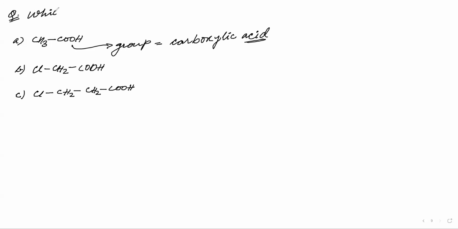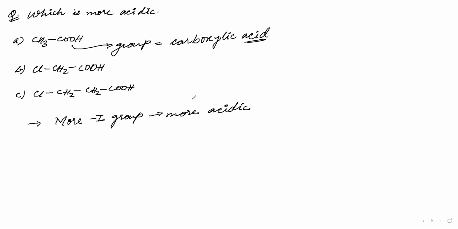Which of them is more acidic? What you have to do is compare: more minus I group means more acidic.